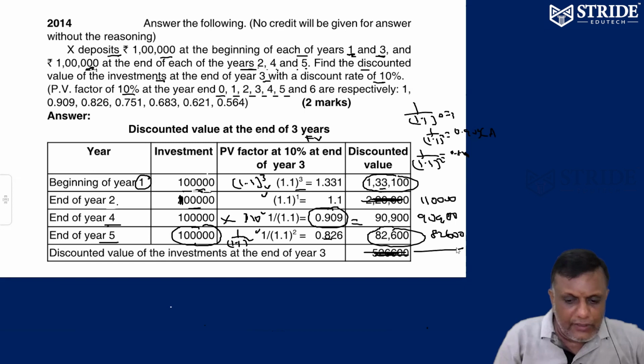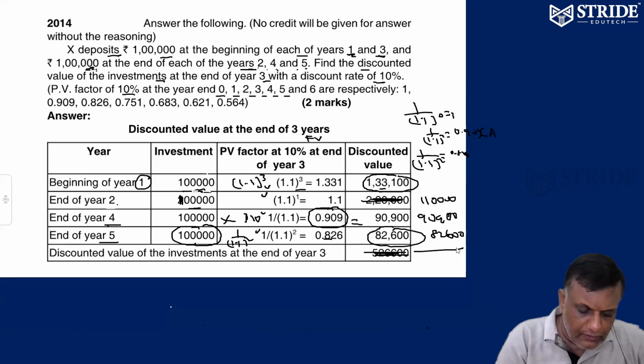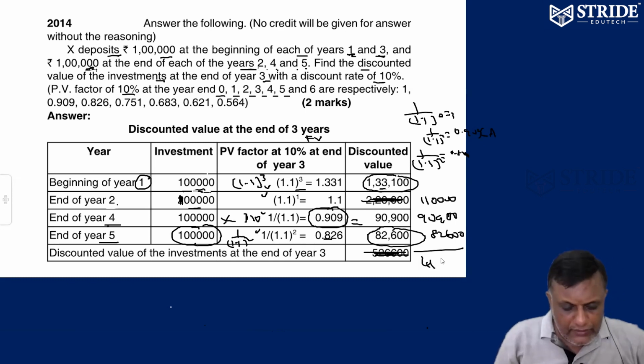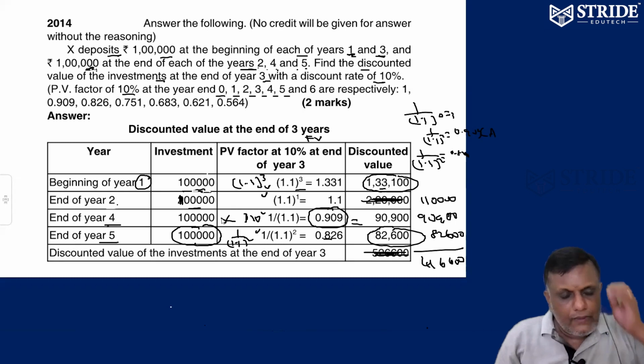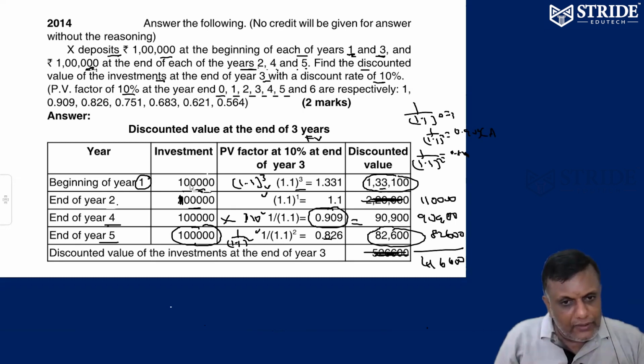It's not a correct option, these values only. So 1 lakh 10,000, 90,900 plus 82,600. That's it. It means 4,16,600. So the money you're going to invest at the beginning of the year for the next 3 years is going to earn some interest. Automatically your money becomes 1,33,100. End of year 2, you're going to invest 1 lakh. Next 1 year, money is going to get interest. The money becomes 1,10,000.